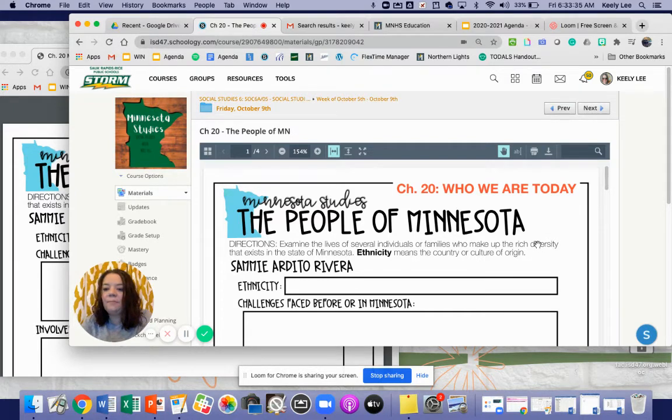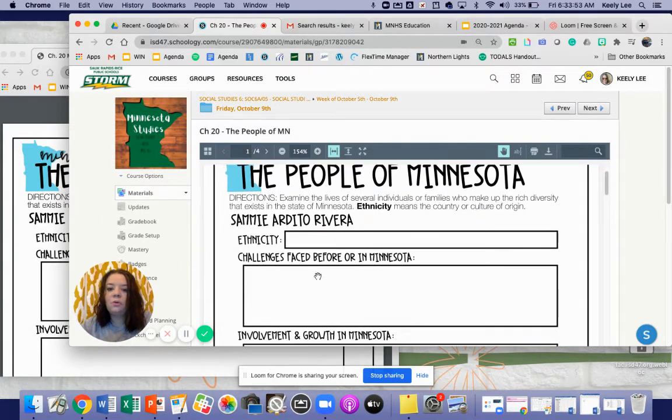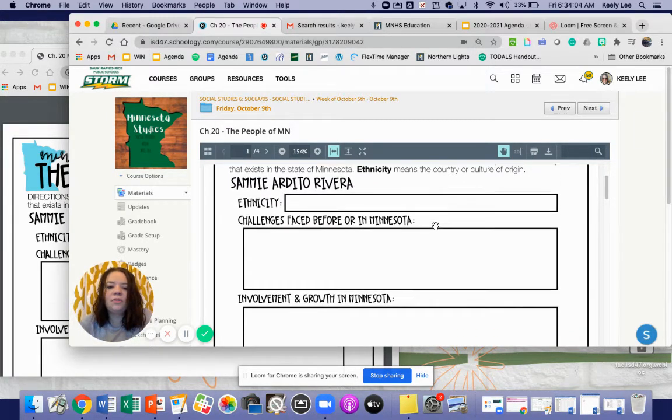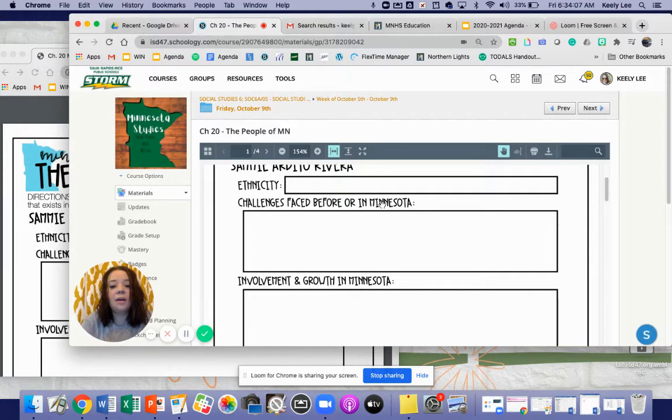Remember, diversity was talked about in our reading on Wednesday. And then the other word you're going to need to know today is ethnicity, which means the country or culture of origin, okay? They're going to want you to identify the ethnicity of each individual. So you're going to find out what country or culture they started in, or they can trace back their family history to, okay? So you're also going to talk about challenges they've faced. That can be here in Minnesota or before they got to Minnesota, okay?